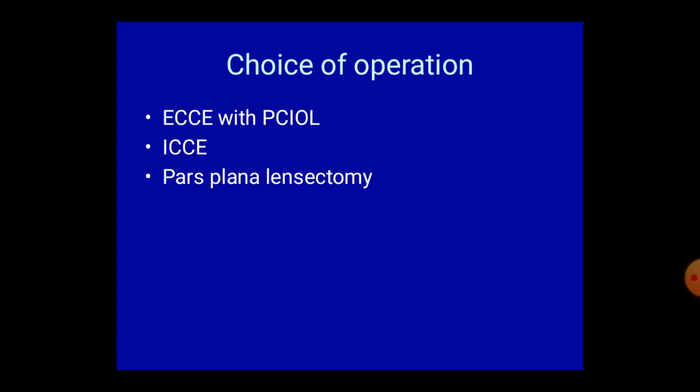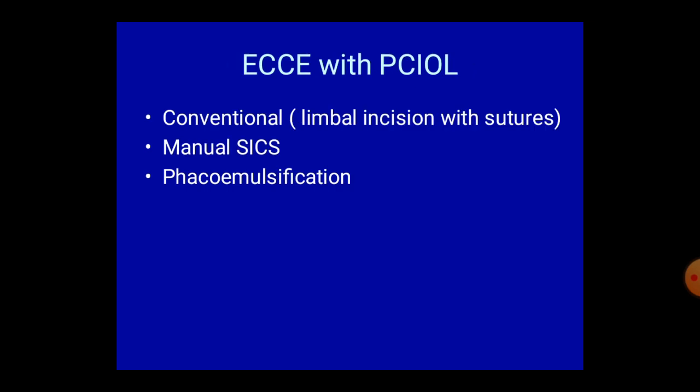Choice of operation: ECCE with PCIOL, ICCE, and pars plana lensectomy. ECCE with PCIOL has three types of surgery. One is conventional, where a limbal incision is given with sutures, then manual SICS, and phacoemulsification. And in ICCE, the whole lens is removed. And pars plana lensectomy is a very different type of surgery which is done in case of some children.